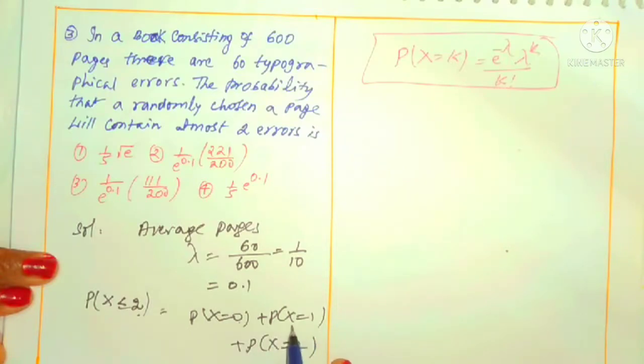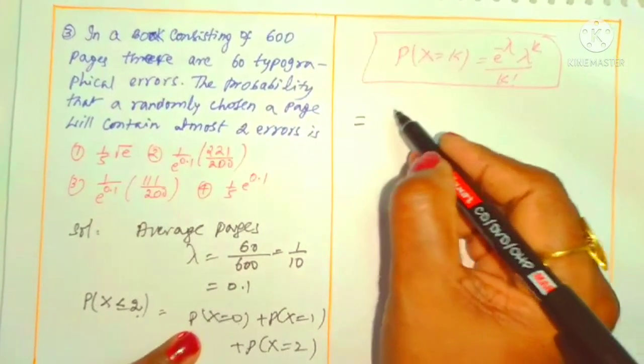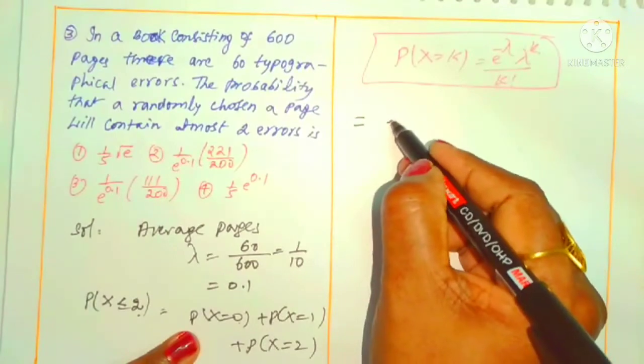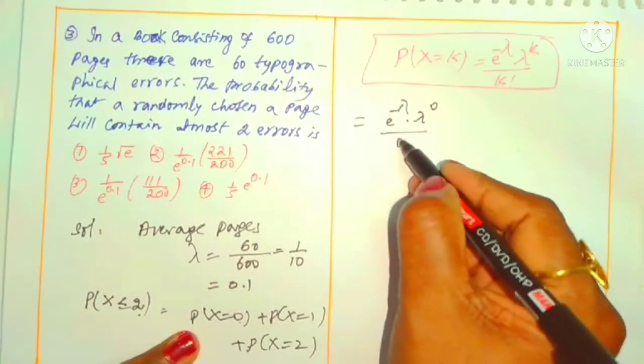For the second probability, in place of k we can take 1, lambda is... And in the case of the third probability, in place of k you have to take 2. That is what I am doing here. Next step. P of x equals 0 means what? E power minus lambda into lambda power 0 by 0 factorial.